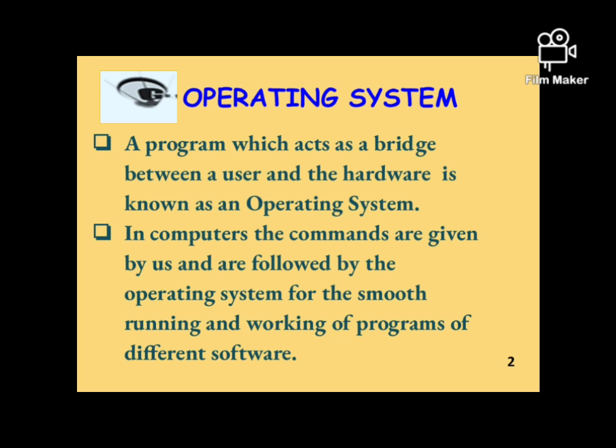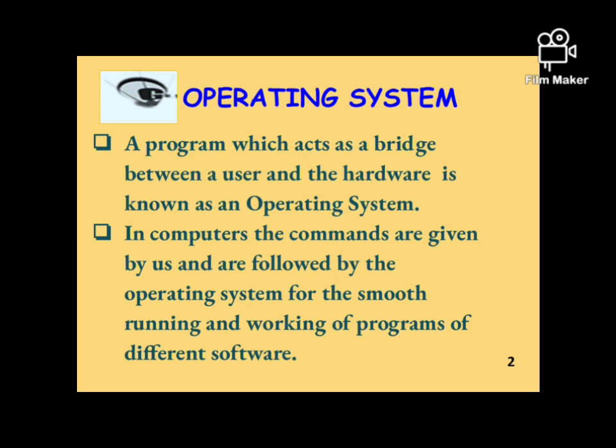An operating system is a program that acts as an interface, which is also known as a bridge, between the user and the hardware. Or we can say an operating system is a program that is the first thing loaded into a computer whenever we turn on the computer. An operating system has the capability to interact with the user and make proper functioning of all the softwares.